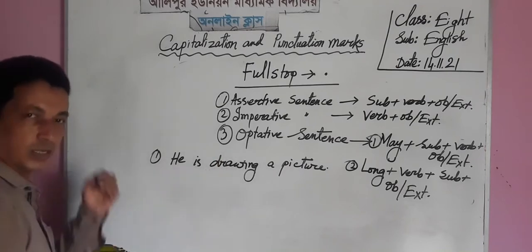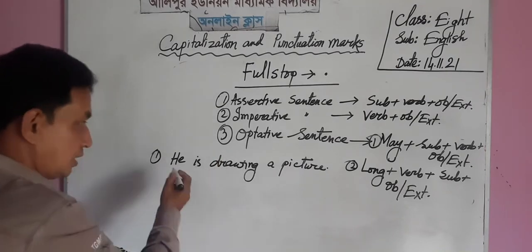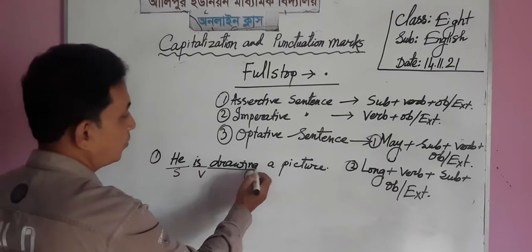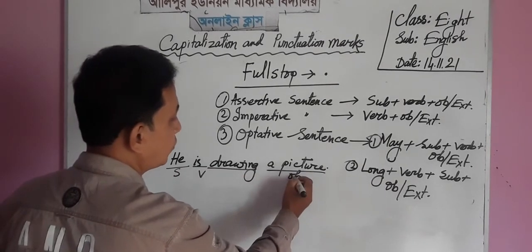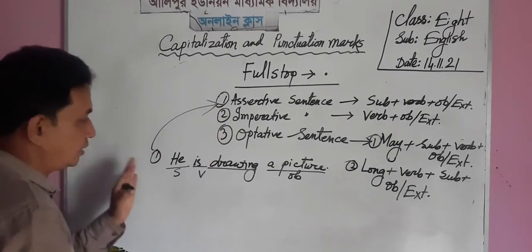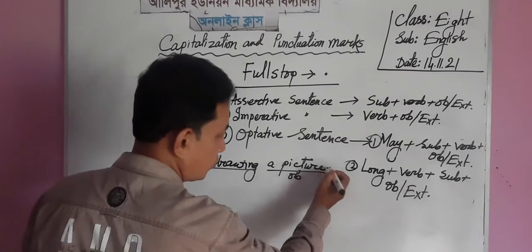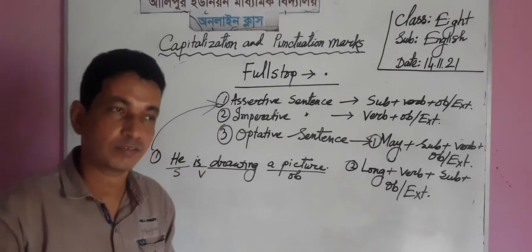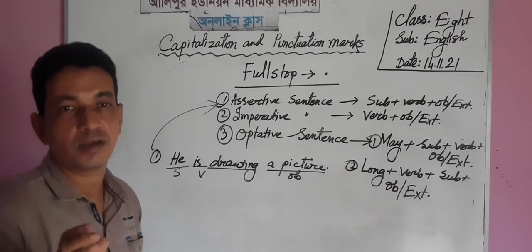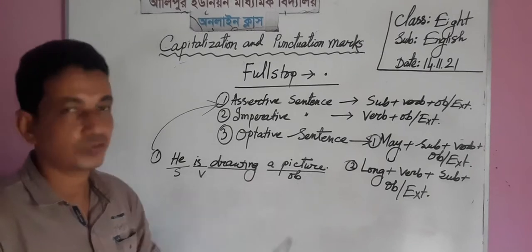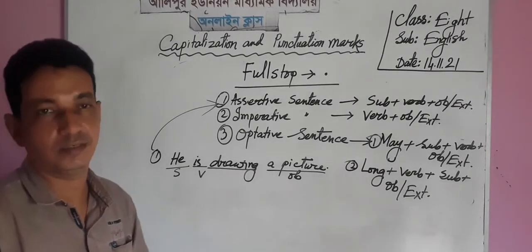This is the example of an assertive sentence, because in this sentence there is a subject and a verb and a picture. It's an object. So it is the characteristic of an assertive sentence. So at the end of the sentence we must put full stop. If we do not put a full stop at the end of the assertive sentence, the sentence may be marked wrong for not giving a full stop at its end.